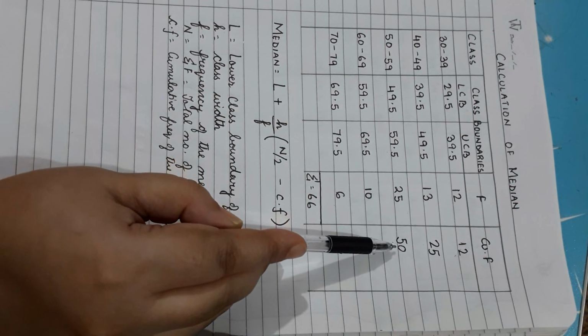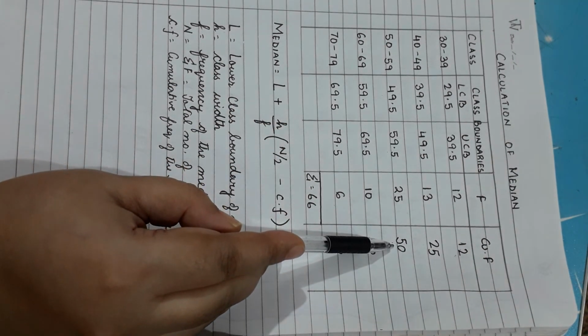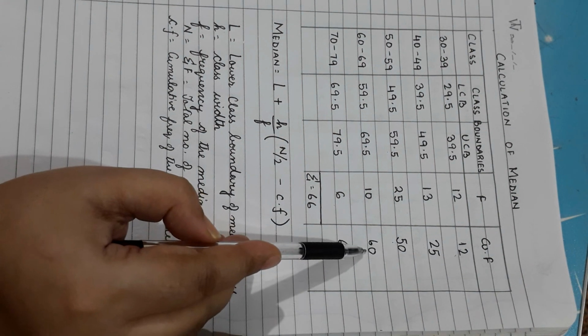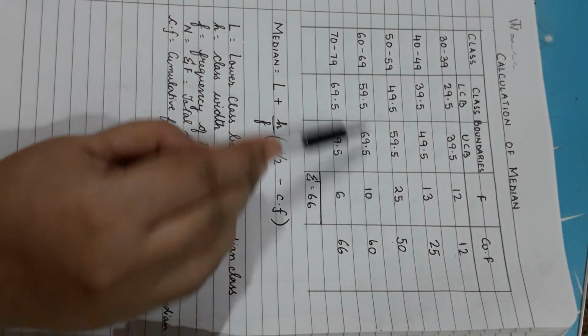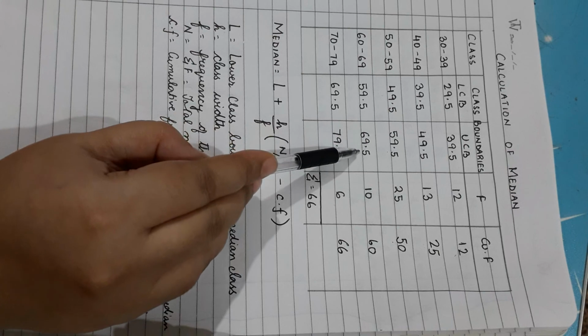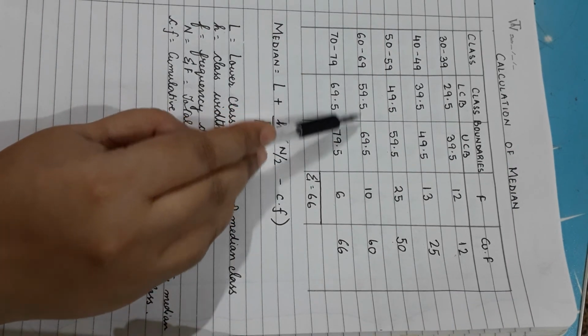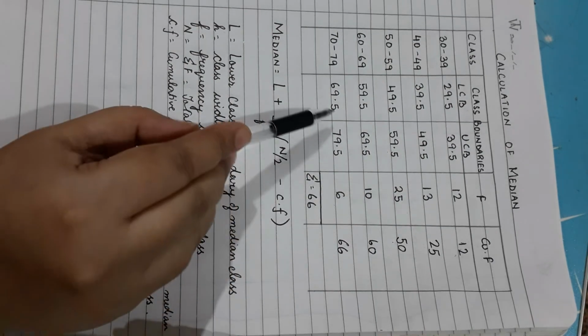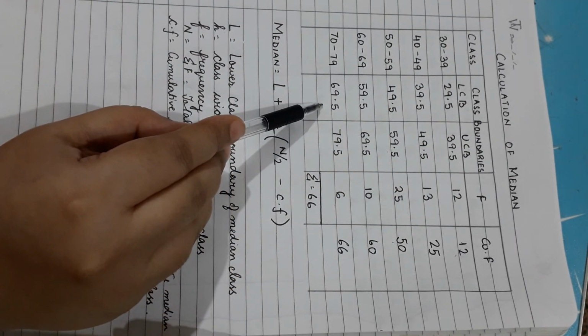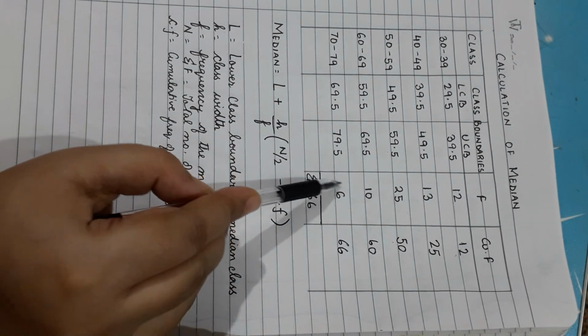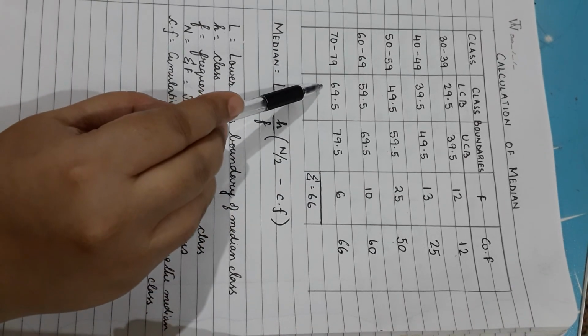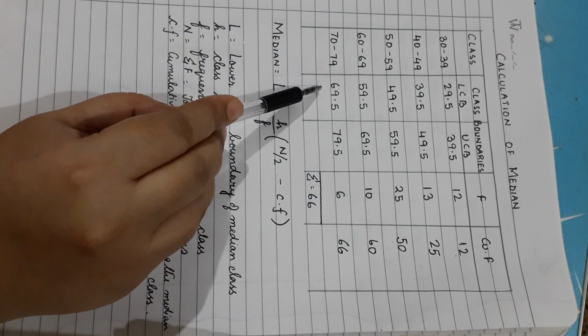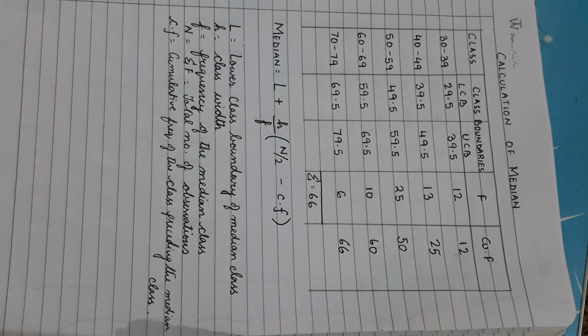Then from the 51st to the 60th, the next 10 people, are going to have their salaries between 59,500 and 69,500. And the last 6 people are going to have their salaries between 69,500 and 79,500.